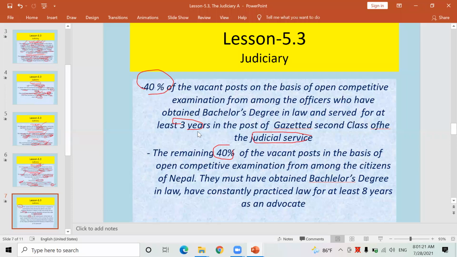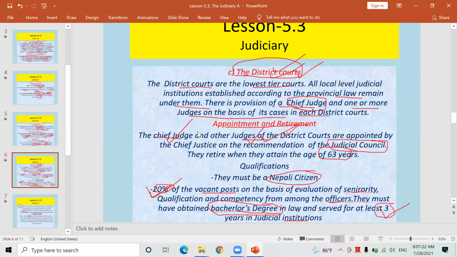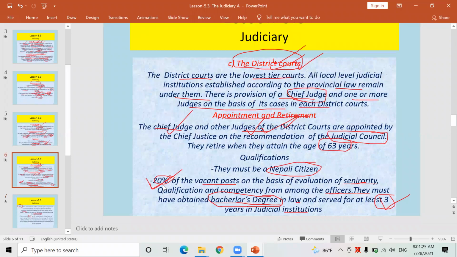Okay, 20%. Let me check the previous one. Look here, 20%. Judges are in this way. Let me make you clear. Okay, here is clear information, complete information, but I got confused. 20% judges are appointed on the post of judges of the district court on the basis of seniority, qualification, and competency.